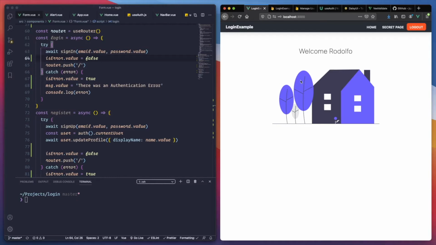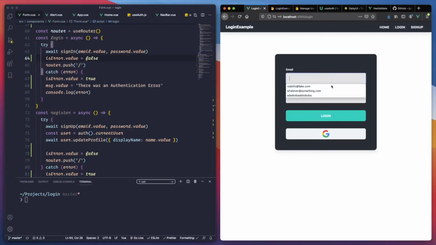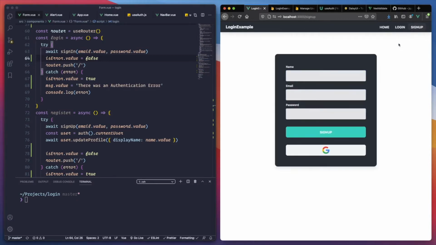So now let's do the next step, and the next step is going to be, and let me log out again, to validate the inputs. And probably for the sign up we need to put in a repeat password field, right? Just to make sure that everything's working the way it's supposed to.